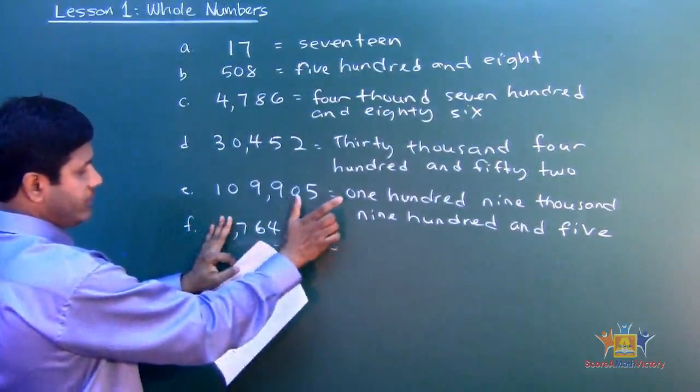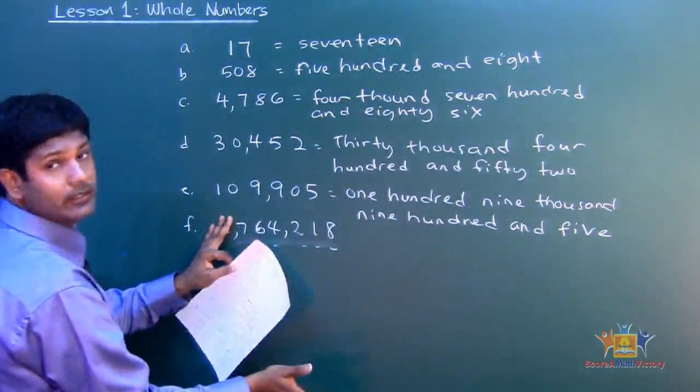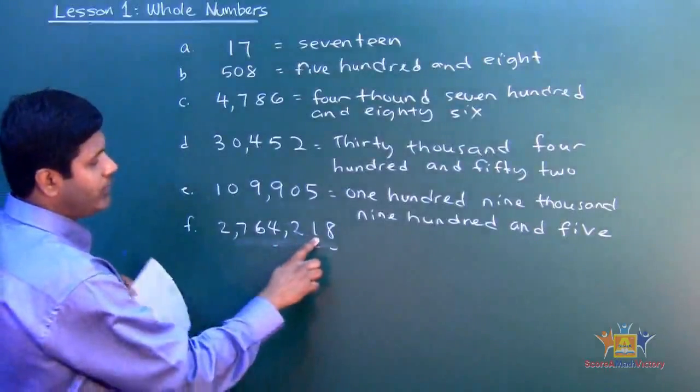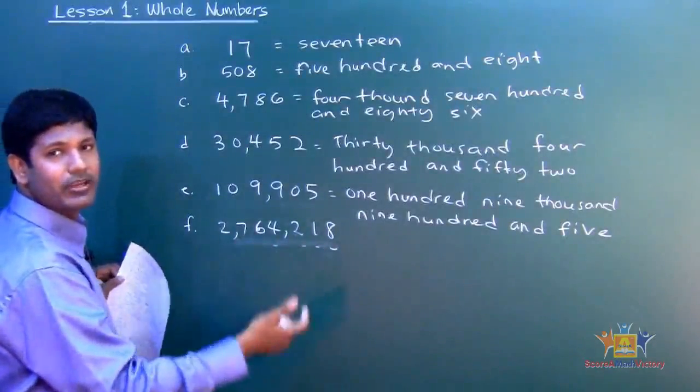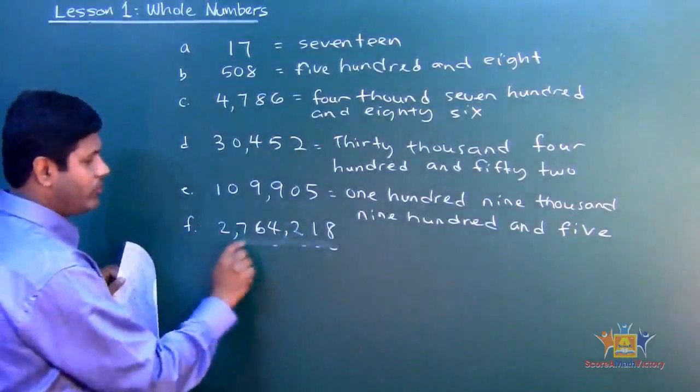2 million. Okay, so once we know that's 2 million, then we're going to block this one and down. What does that say? 764,000. See that? And then 218. That's how you read it. Very easy. Okay, comma is very important.